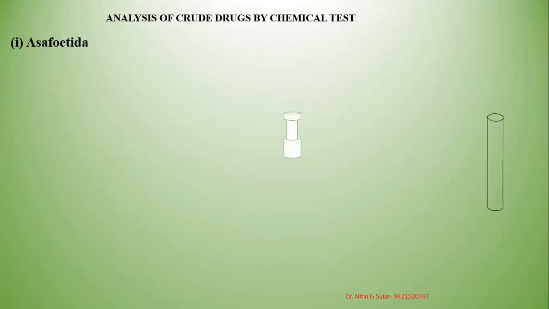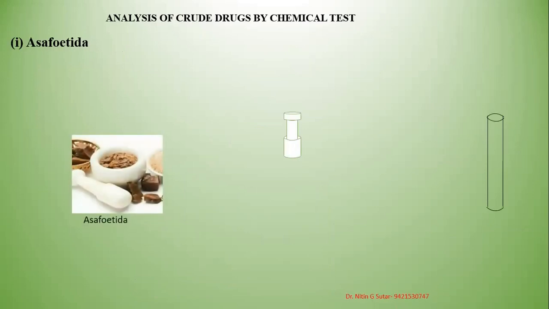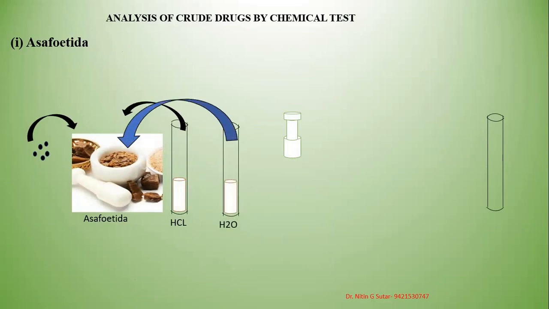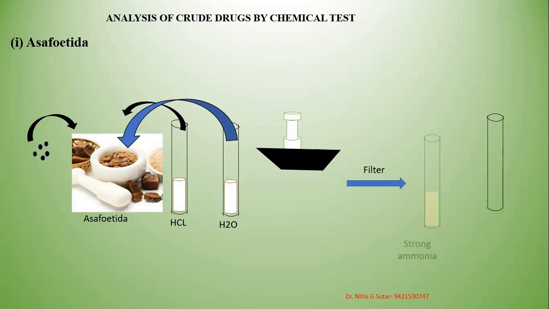Next, when asafoetida is triturated in a mortar and pestle along with sand, and hydrochloric acid and water are added, filter it.